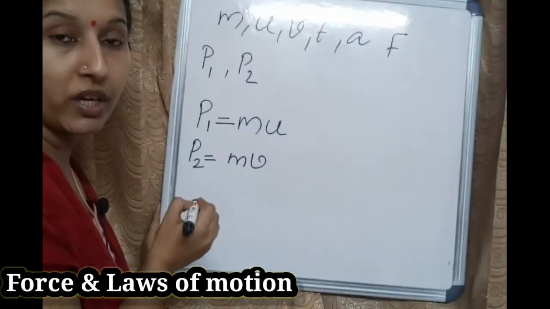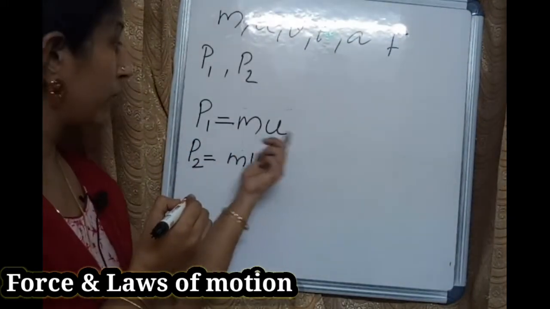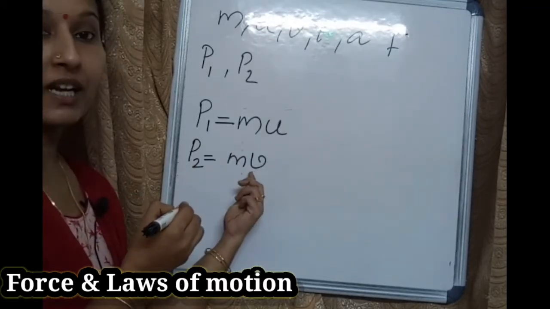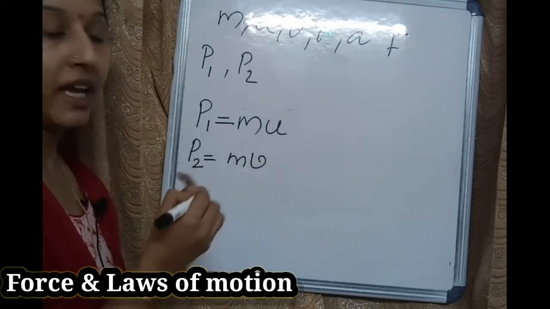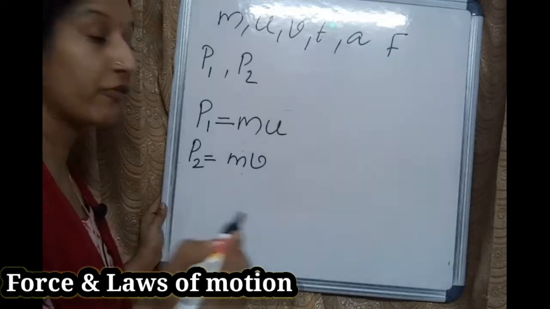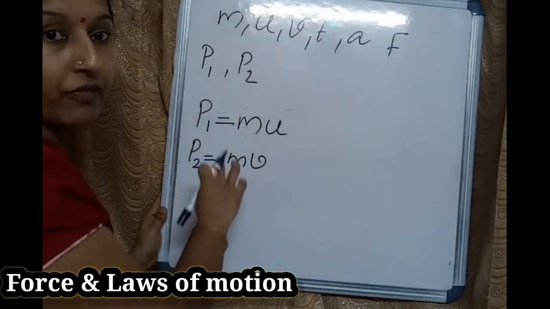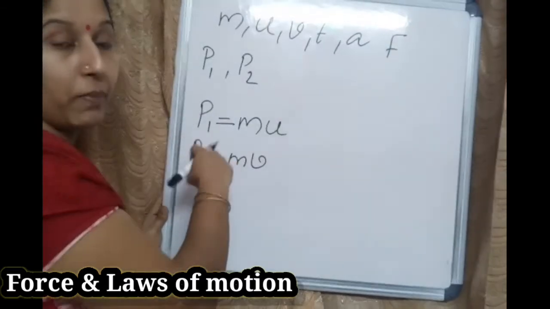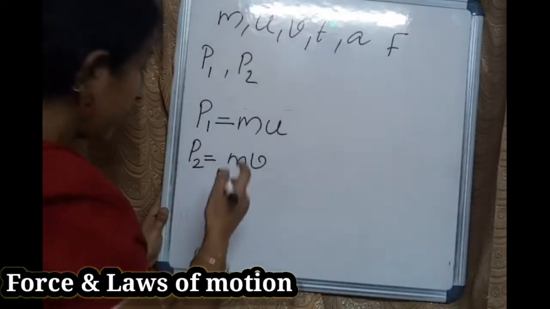Final momentum P2 equals mv. So initial momentum P1 equals mu because initial velocity. Final momentum, final velocity. So P1 equals mu, P2 equals mv. Then now we are going to find the difference. Okay, change in momentum. How to find the change in momentum? Change in momentum means P2 minus P1, big minus small, right? Change in momentum equals P2 minus P1.